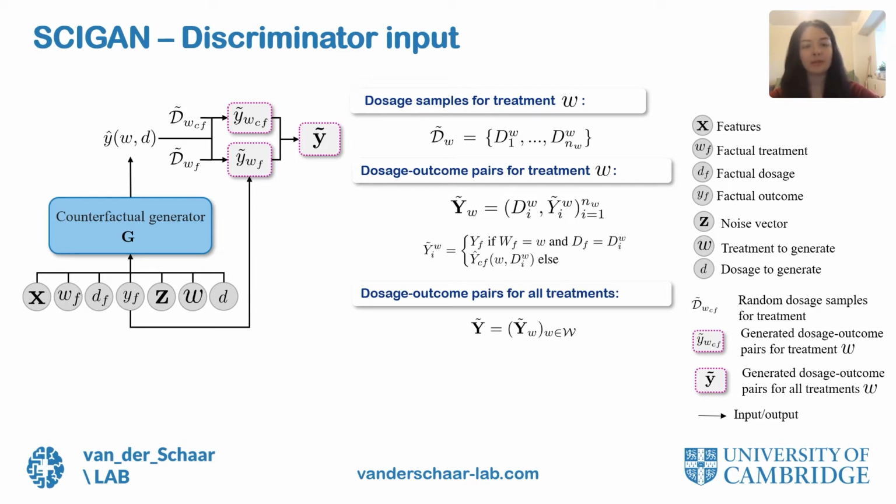This way, we obtain the set of dosage outcome pairs for all treatment types W, and we give it as input to the discriminator. This set of dosage outcome pairs contains the factual outcome YF and factual dosage DF for the factual treatment type WF from the observational dataset, and the counterfactual ones from the generator for the sample dosages for each treatment.